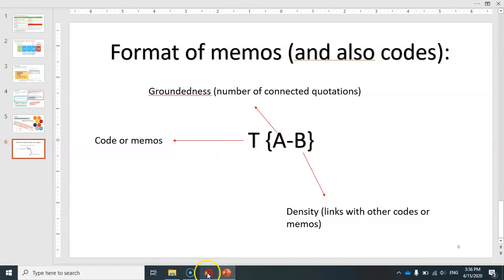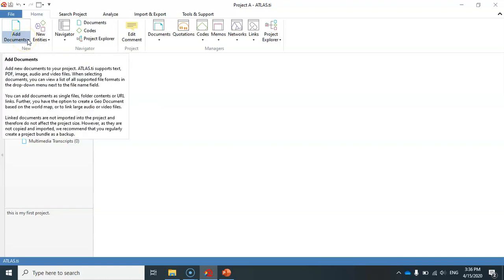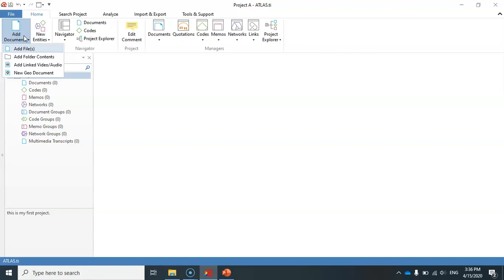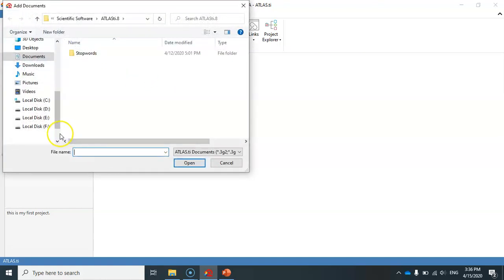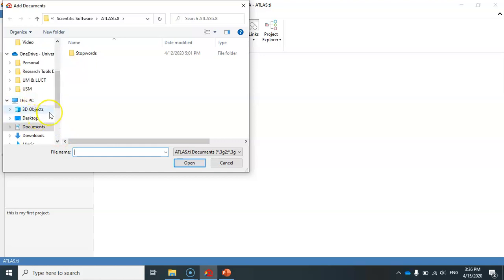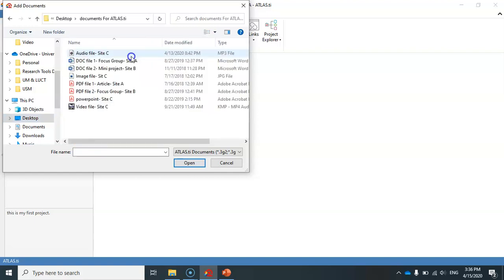Now allow me to import a few documents into this project. To do this, you can simply click on Add Documents and then click on Add Files. Now you have to locate your files. I have a few files that I would like to import into this project, and they are on my drive C in this folder.